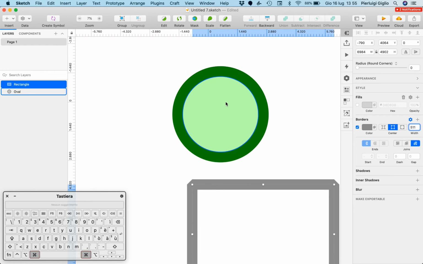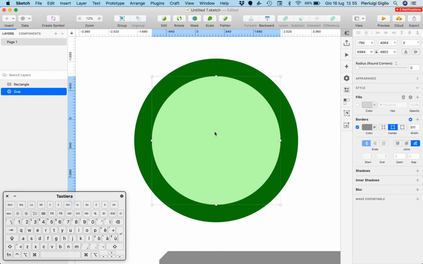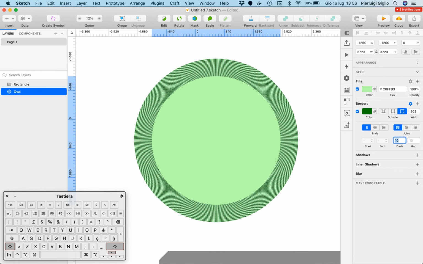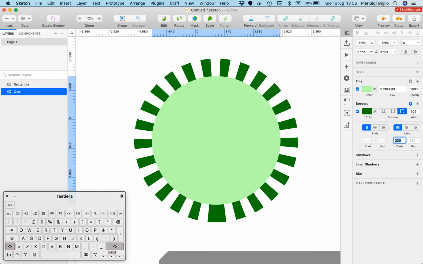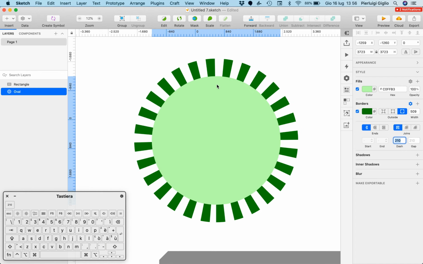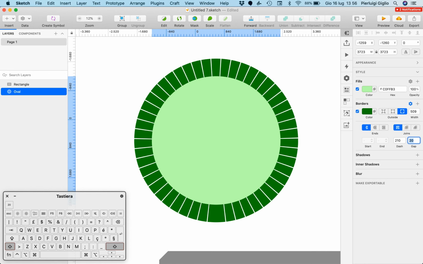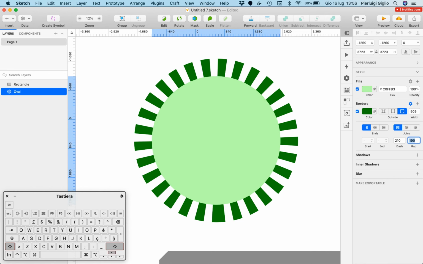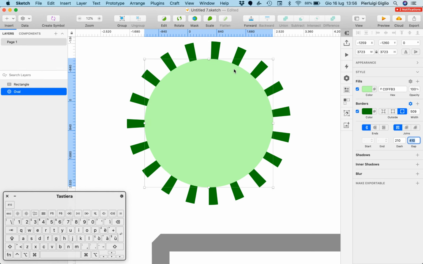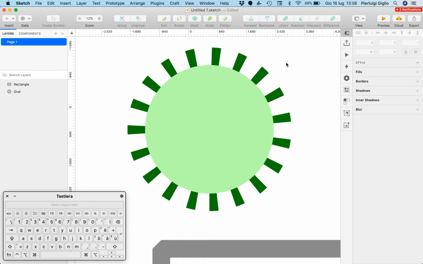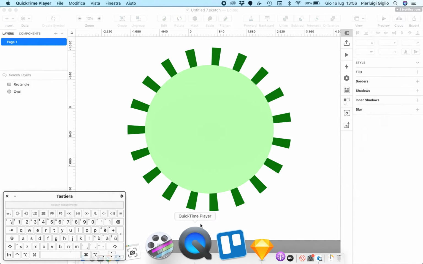Another cool thing that we can do with borders is add dashes, and as you can see, as soon as we add the dashes, the border is fragmented in between. We can also adjust the gap, and this allows us to adjust the gap between one dash and the other. So this is pretty much it when it comes to borders, and I'll see you in the next video.